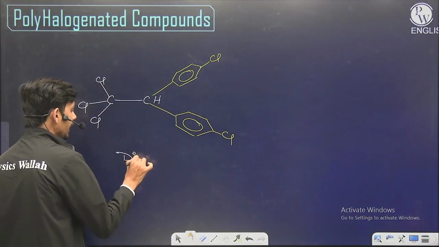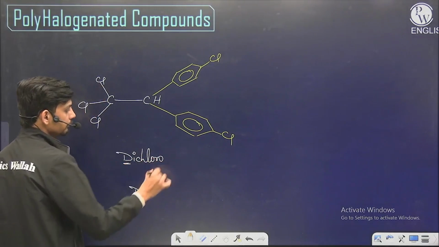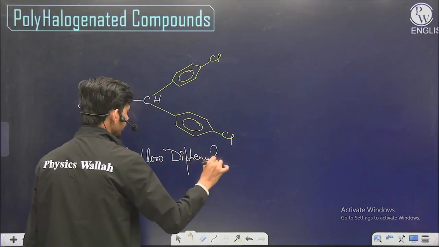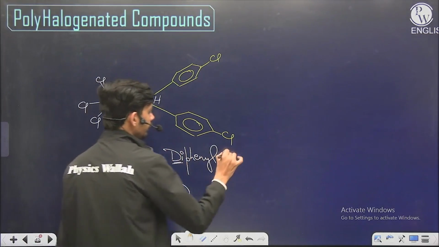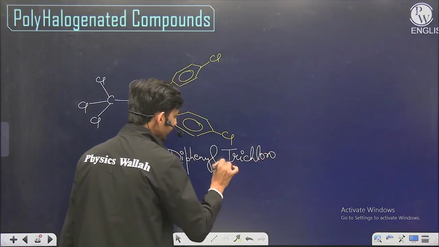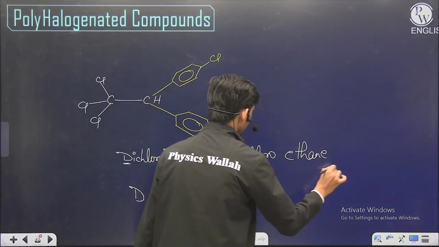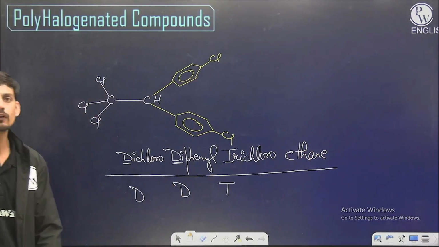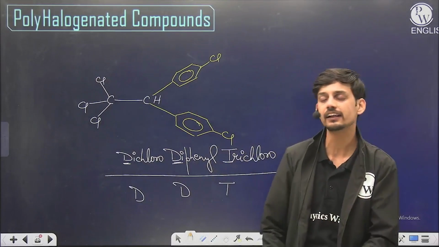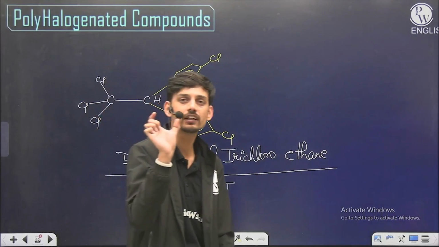First you have to learn dichloro. This dichloro is the first D of DDT, then diphenyl, this is the second D, trichloro, this is the T of DDT, and ethane. So you can see the name here. Dichloro means 2 chlorine atoms on the phenyl rings, diphenyl means 2 phenyl rings, and trichloroethane means the root structure is a 2 carbon chain having 3 chlorine atoms.